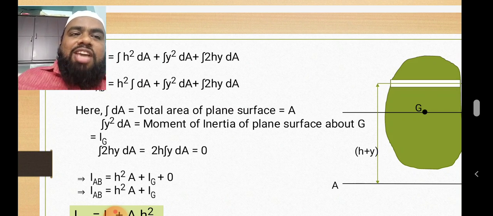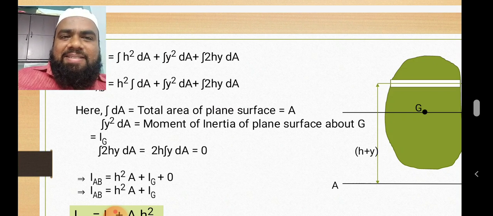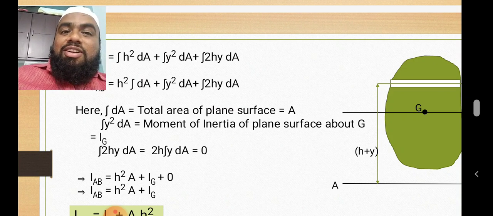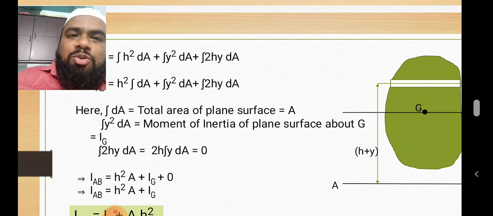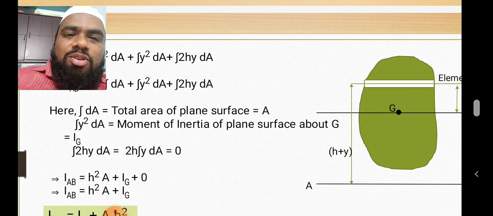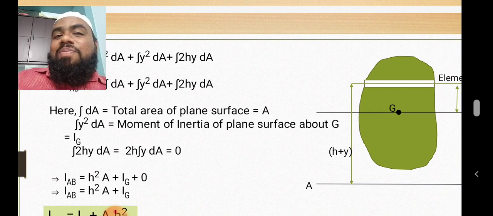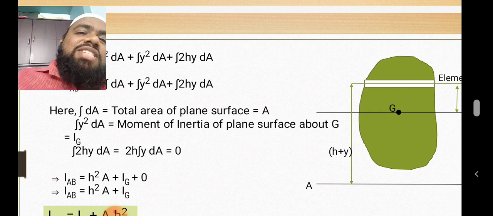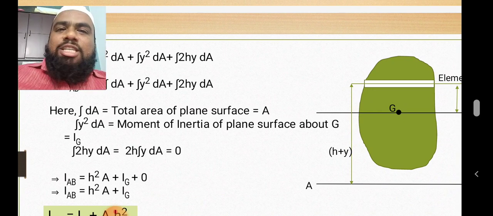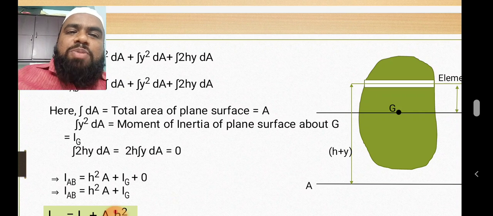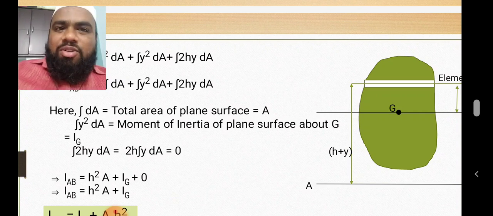Because we have considered the x axis, and we know y. What is y? Y is the distance from centroid to x axis. If centroid and axis both are on the same line, then the distance becomes 0. Tough to understand, but try to understand.